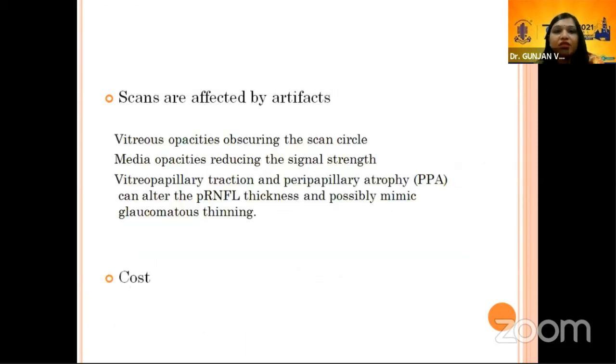The OCT scans are also affected by various artifacts like vitreous opacities, which can obscure the scan circles, and media opacities, which can reduce the signal strength. And if the signal strength is not proper, your whole analysis is not proper. Then if there is vitreopapillary traction or peripapillary atrophy, these can alter the retinal nerve fiber layer thickness, and this can mimic glaucomatous thinning. And of course, cost is a major issue.